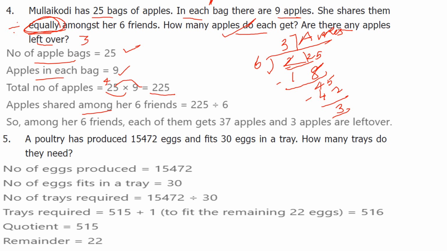Next question. A poultry has produced 15,472 eggs and fits 30 eggs in a tray. How many trays do they need? So first, number of eggs produced 15,000, and number of eggs fit in one tray 30. So one tray 30 means 15,472. How many trays we need? That is the question. So we have to divide